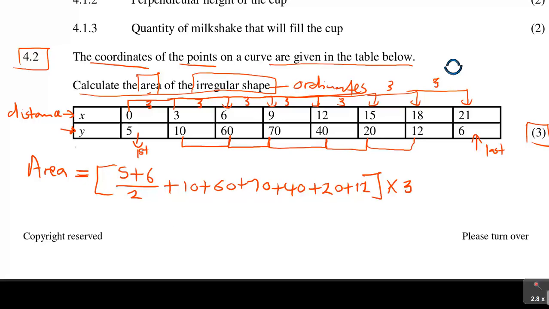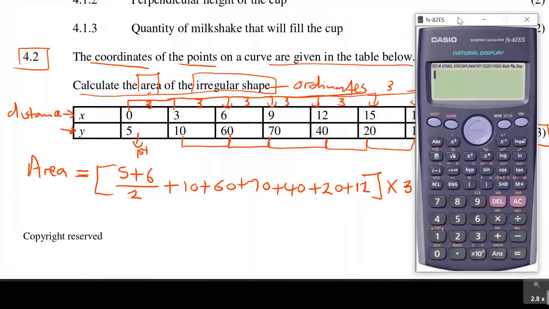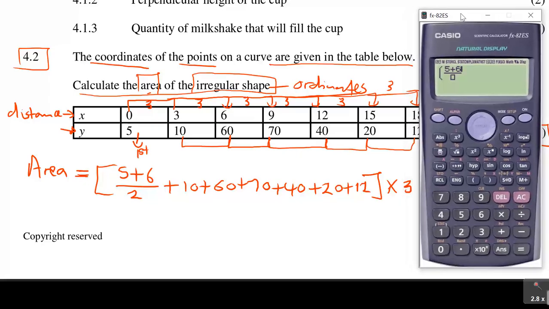Then you can use a calculator straight away. It can give you the answer. So what you'll be having is bracket, and then you've got fraction 5 plus 6, just to verify the first was 5, the last was 6, which is correct, over 2. Then plus sum of ordinates, which is 10 plus 60 plus 70 plus 40 plus 20 plus 12, close it, and then say times 3. Then you get this answer there, which is 652,5.